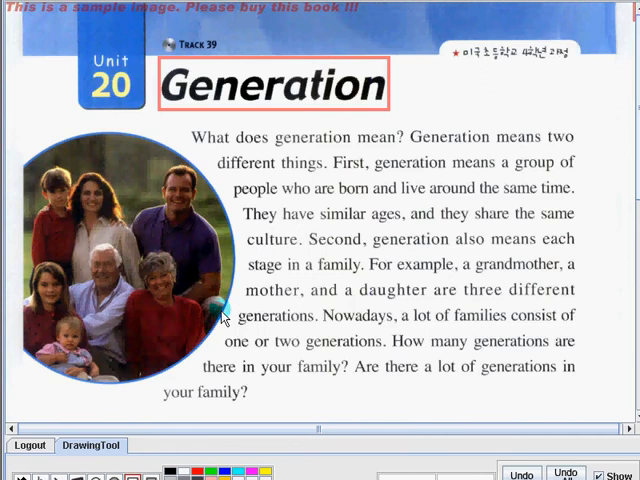Nowadays, a lot of families consist of one or two generations. How many generations are there in your family? Are there a lot of generations in your family? So, I hope you got all the words correctly. And if you have free time, you can go back to this video and practice your reading ability. So now, let's deal with some exercises related to this topic.